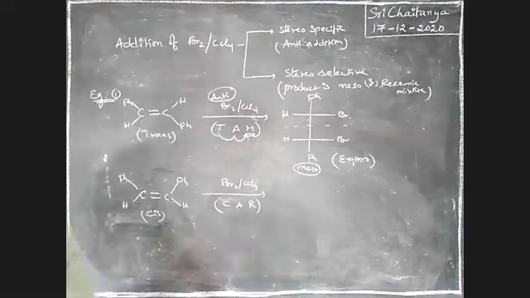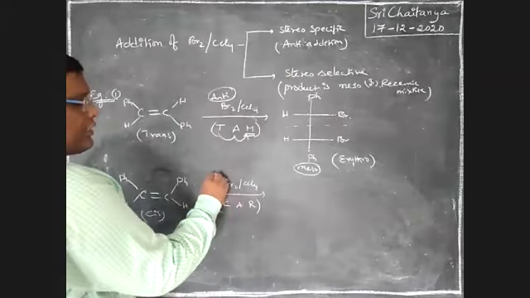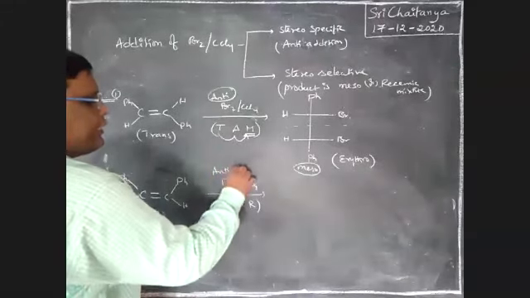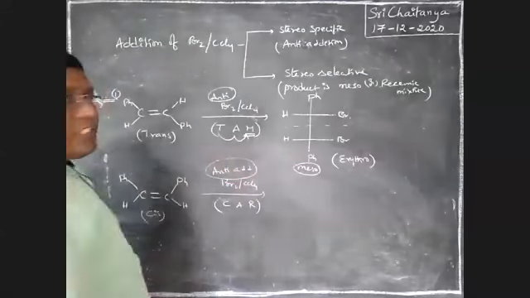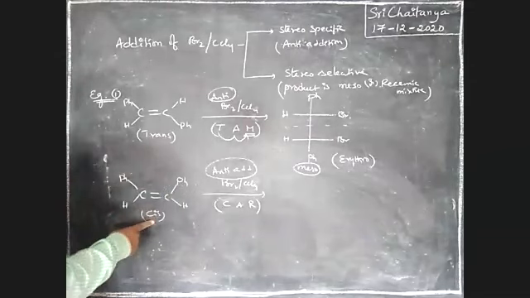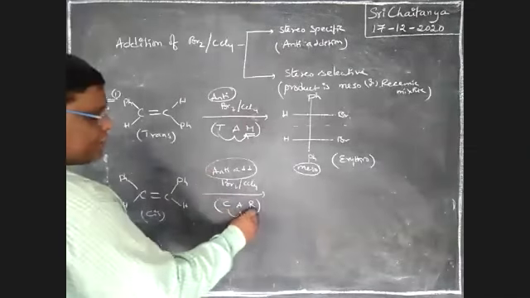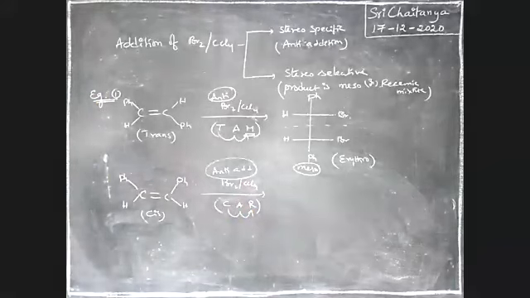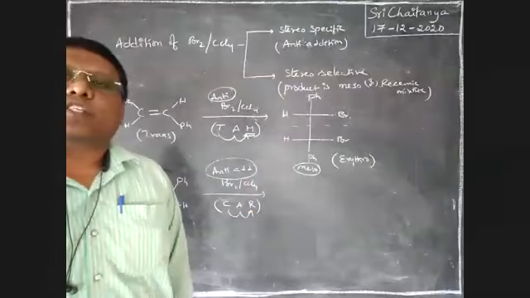See here, bromination is always anti-addition. Bromination in CCl4 is always anti-addition. I am taking the cis compound. A cis compound with anti-addition gives a racemic mixture as the product, boys.